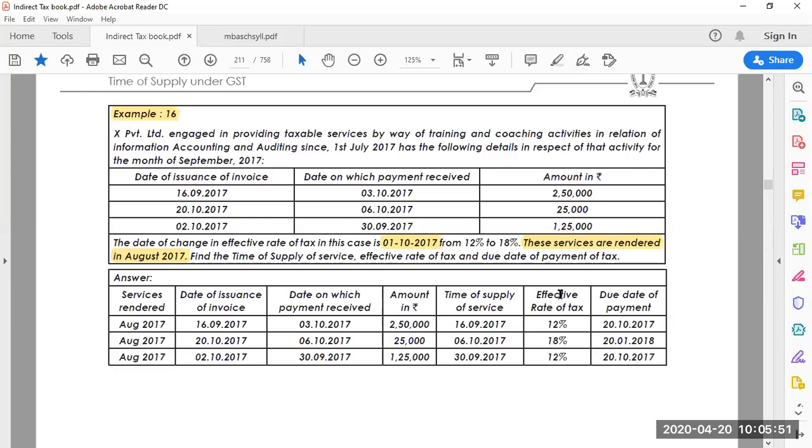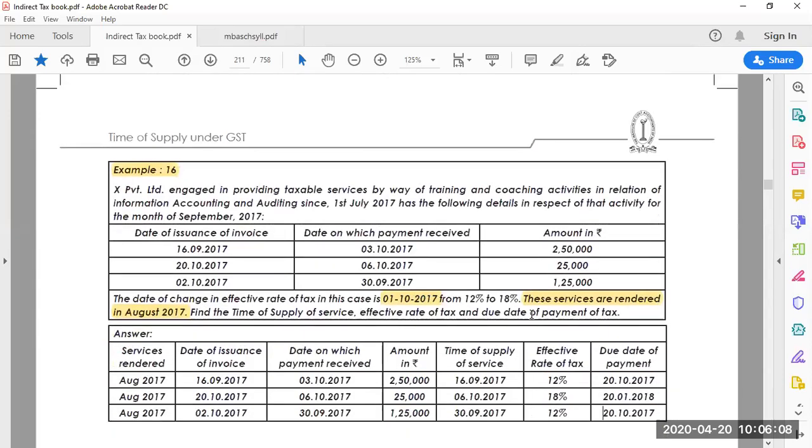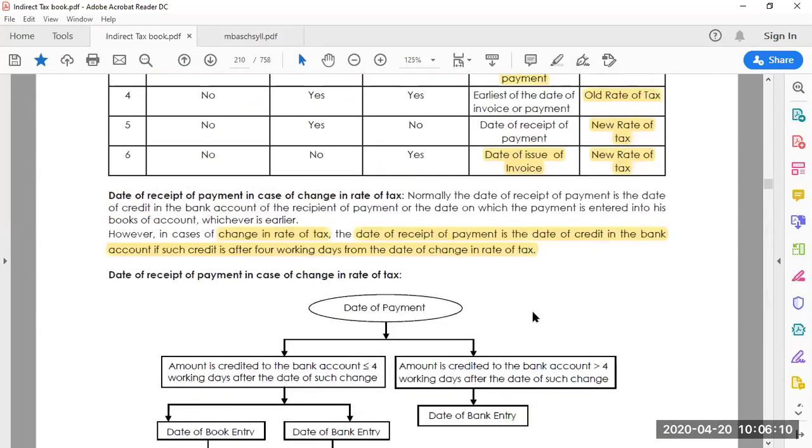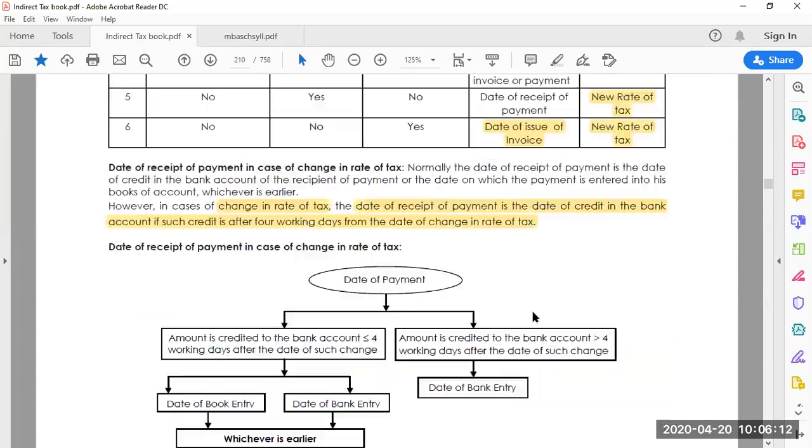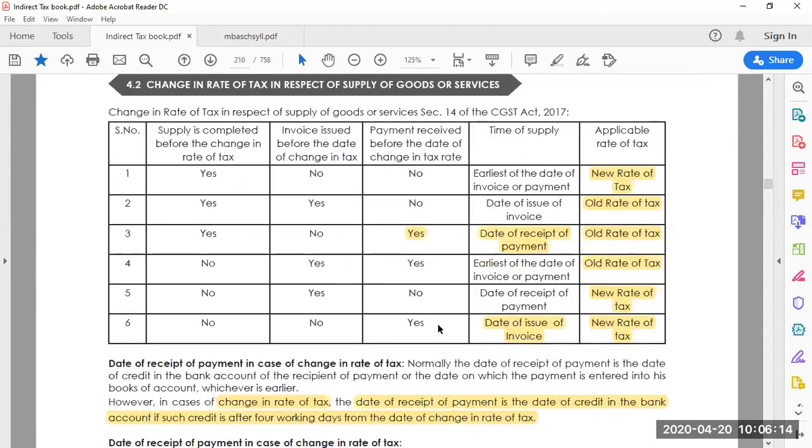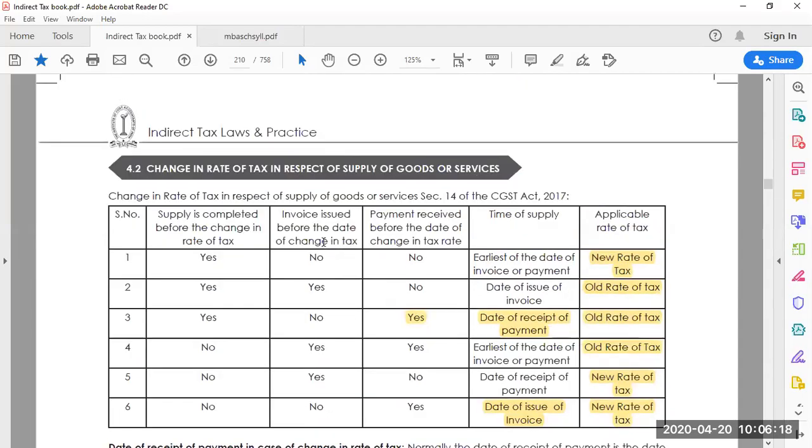If it happened before the change in rate of tax, then consider the old GST rates. If the time of supply is after the date of change of the GST, then you have to consider the new GST rates. So please be aware, because this is how it is done. It's very important because it's part of your topic, so don't neglect it, because this topic is very important.